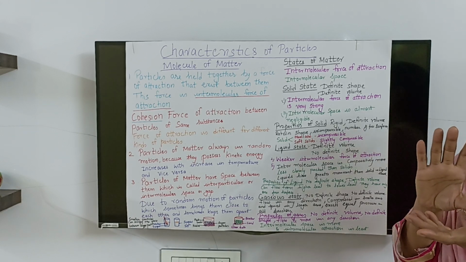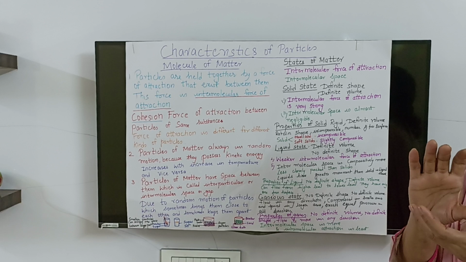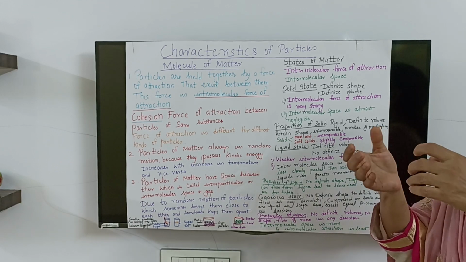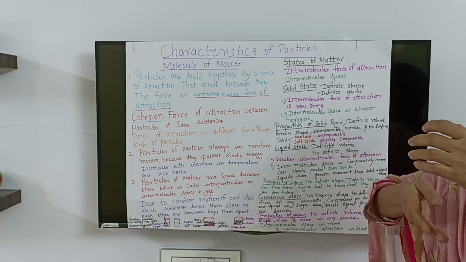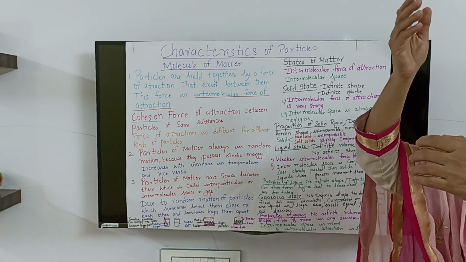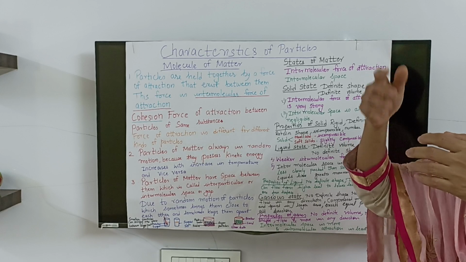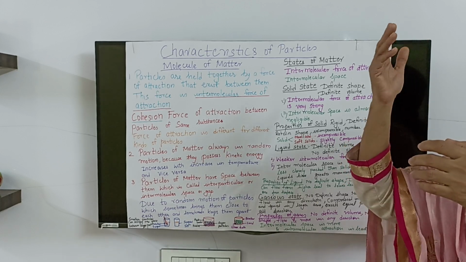Supposing you have collected a gas in one gas jar, and then you put another gas jar over this gas jar, then this gas will spread into the upper gas jar, because they have mobility, they can move and disperse.